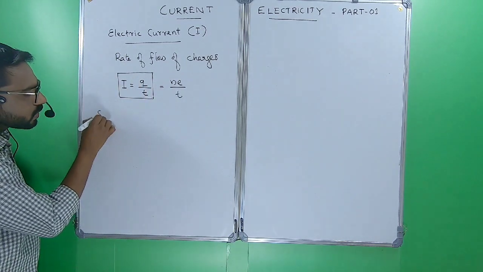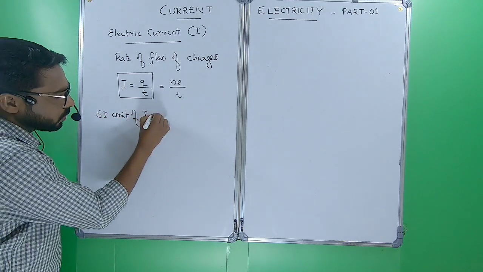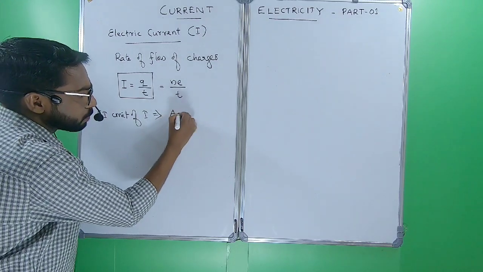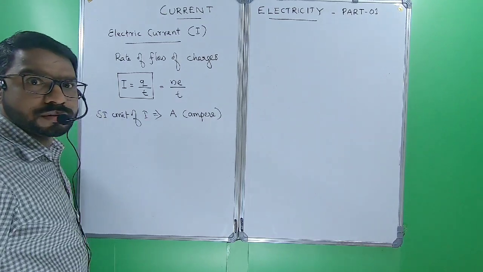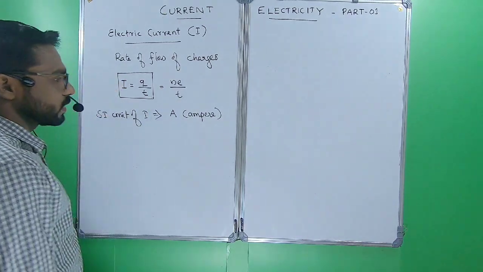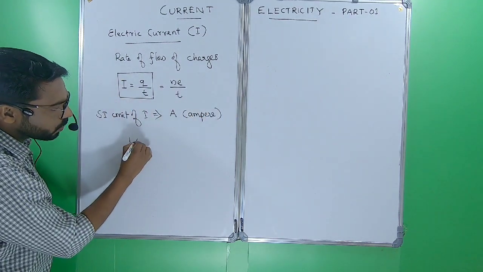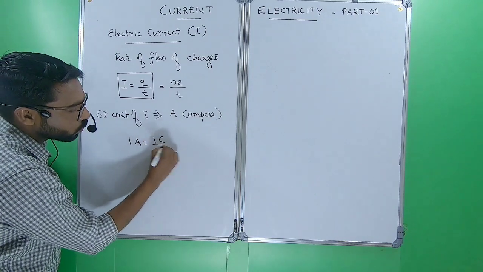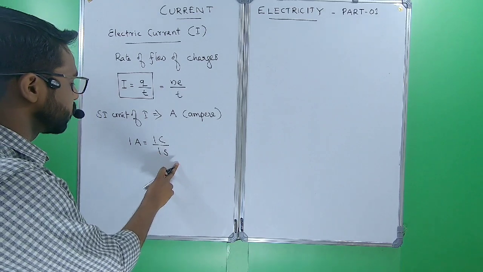From this definition we can say the SI unit of current I is ampere, one of the 7 basic units in SI. From here, 1 ampere equals 1 coulomb by 1 second.